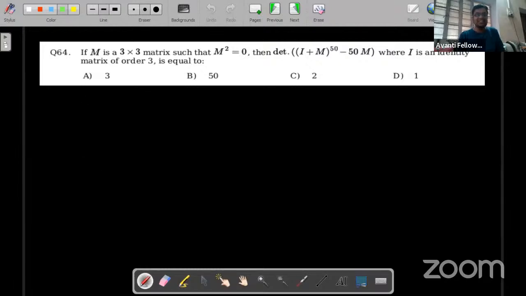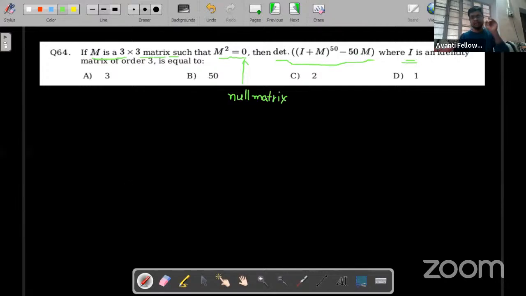Okay. So the question is, M is a 3 by 3 matrix, where M square is a null matrix. 0 means it is a null matrix. Clear? And what we have to find? We have to find the determinant of this value where I is an identity matrix.